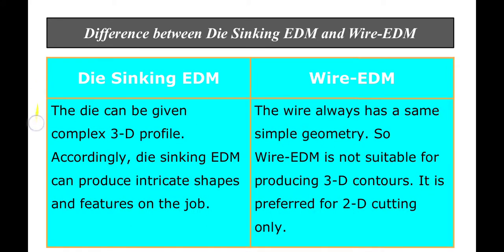Then a die can be given a complex 3D profile. Accordingly, die sinking EDM can produce intricate shapes and features on the job. This is an advantage, or we can say application. In case of wire EDM, the wire always has the same simple geometry, so wire EDM is not suitable for producing 3D contours. It is preferred for only 2D cutting.